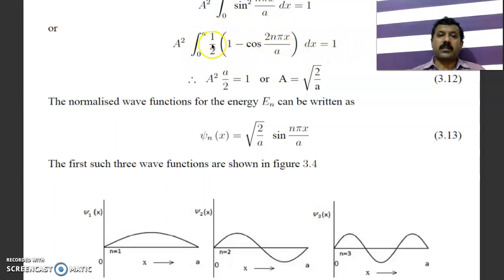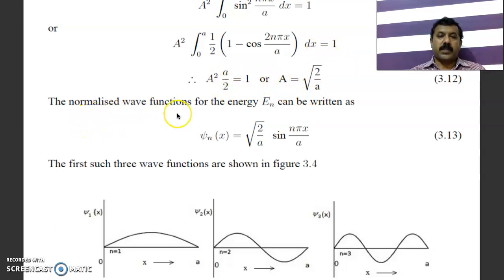And if you integrate this, you get a square. So integration of this will be x. And anyway, this will become 0 for both the upper limits and lower limits. So therefore you get a square a divided by 2 if you apply the upper limit, and for the lower limit it is 0. A square a by 2 is equal to 1, or in other words, a is equal to square root of 2 by a.